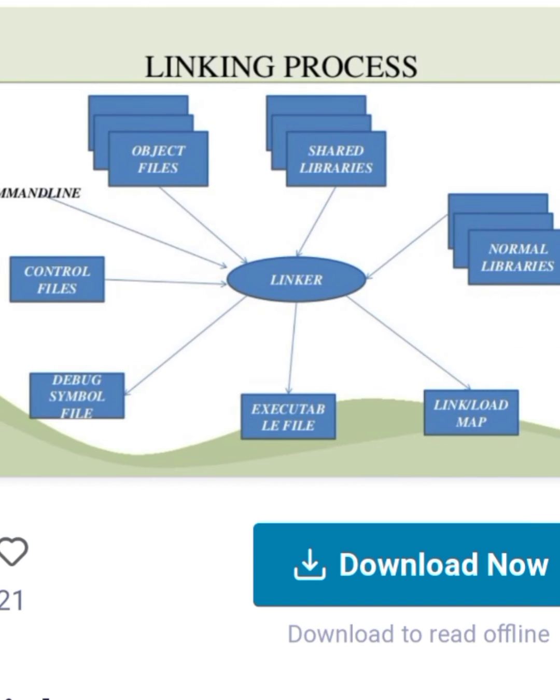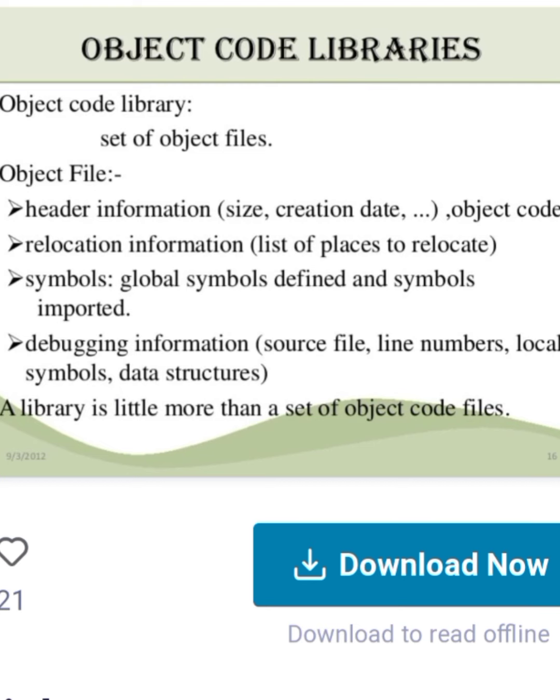Linking process. The linker takes object files, shared libraries, normal libraries, and produces a load map, executable file, debug symbol file, and control files. This is also called the linking process.